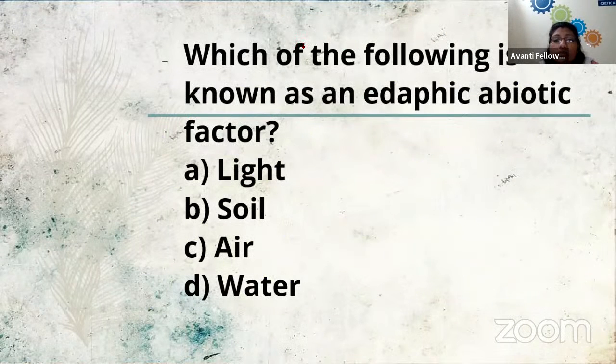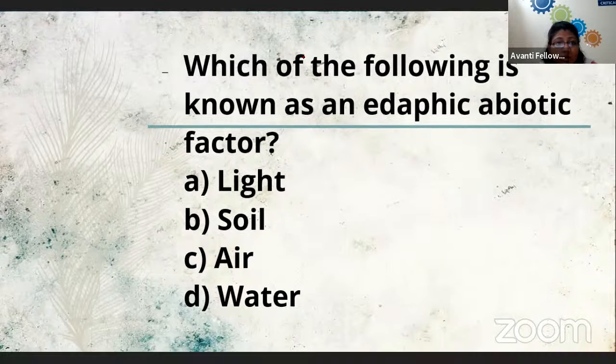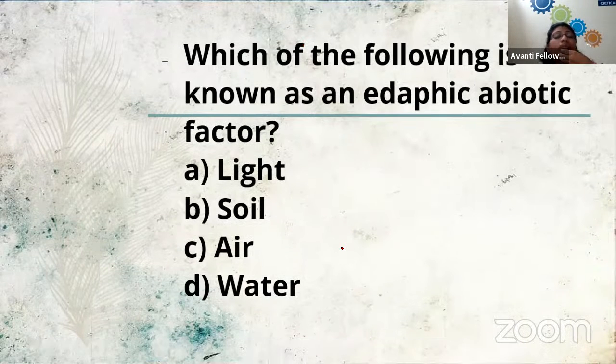So your next question is, which of the following is known as an edaphic factor? Which of the following is an edaphic factor?